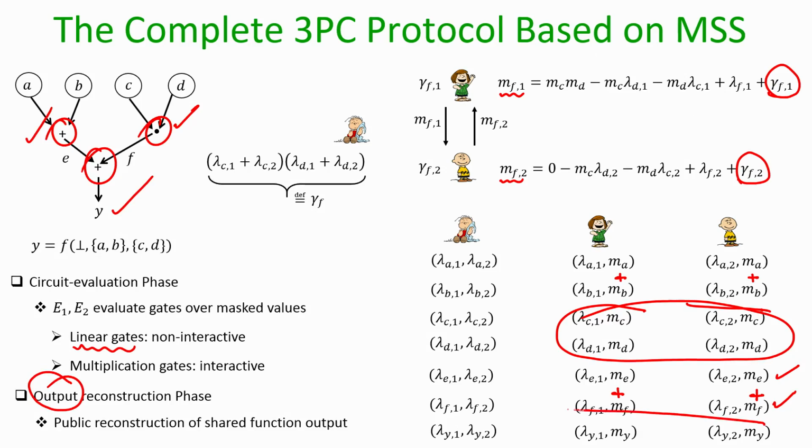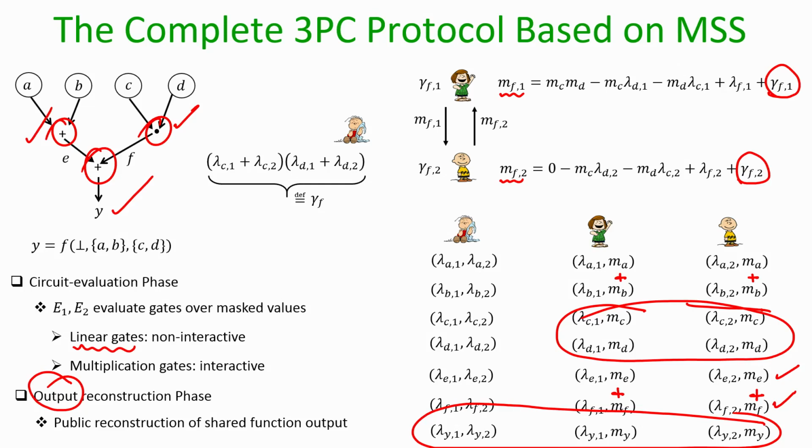The parties can go and publicly reconstruct this secret shared value using the reconstruction protocol that we had discussed in the earlier lecture. And again, now we can argue as per a similar argument that we have used for the BGW paradigm, that all the values in the circuit right from the beginning to the end remain secret shared, and only the output value is available in the public domain, and from the privacy of the secret sharing scheme, the privacy of the entire computation is preserved.